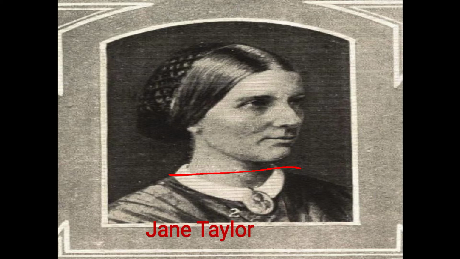Now come to where she was born and died. She was born in London, which is in the UK, in 1783, and then she died in 1824. She belongs to a literary family because her mother was also a writer whose name is Anne Taylor, and her father was a minister at that time. So this is the brief introduction about this poet.